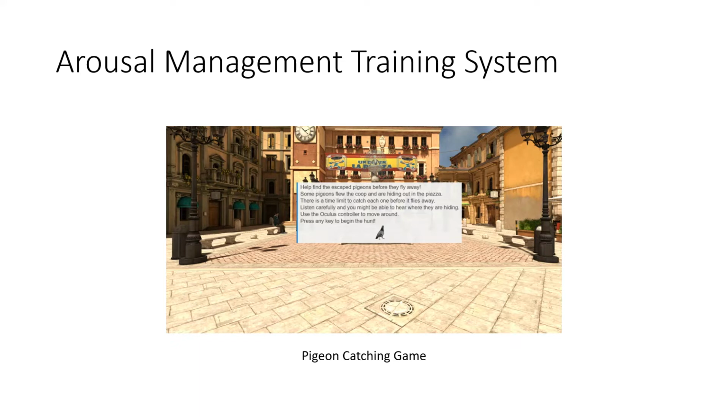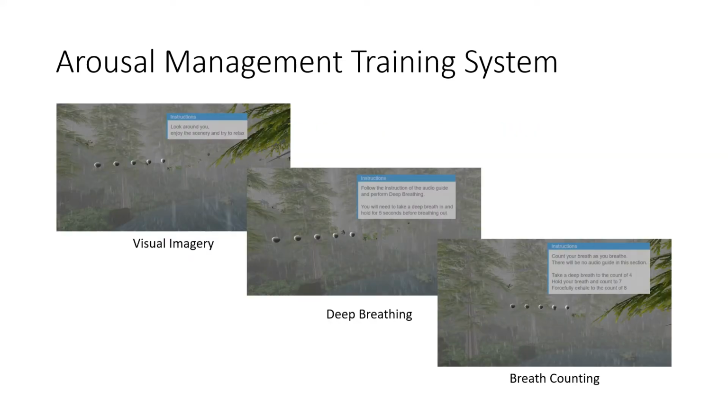The system will first induce arousal through gameplay of catching pigeons, and after a certain threshold of arousal is met, the user will be introduced to arousal management techniques. The management techniques include visual imagery, deep breathing, and breath counting. While the user performs the task, their arousal level will be monitored, and through the use of neurofeedback, their VR environment will change incrementally to let them know that they are making progress.